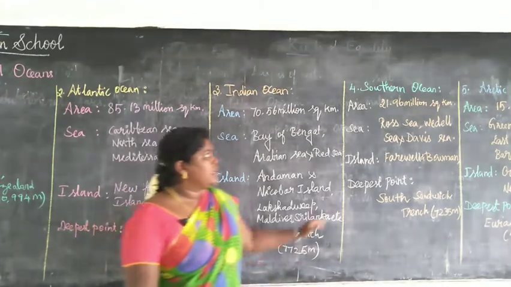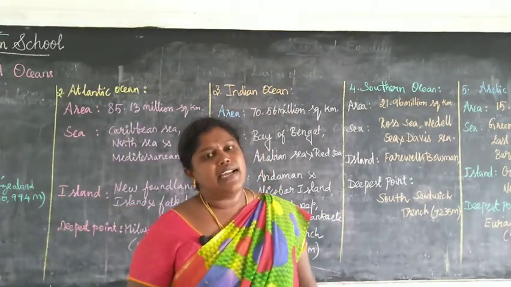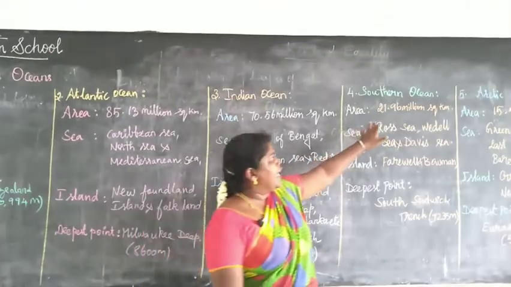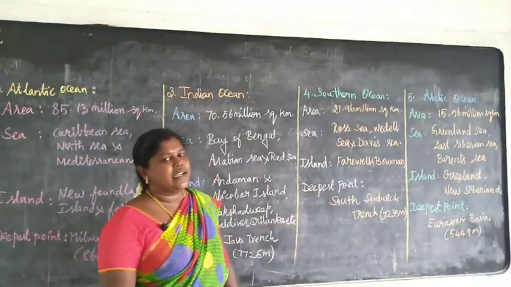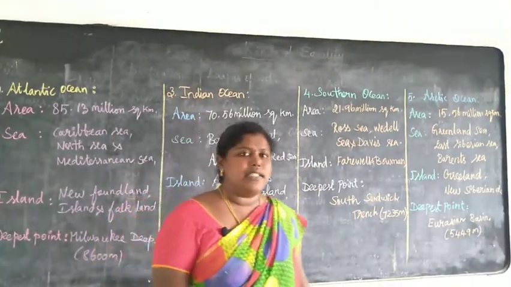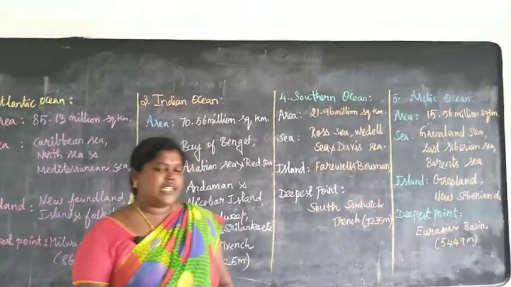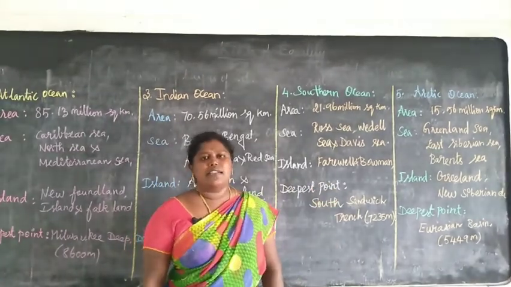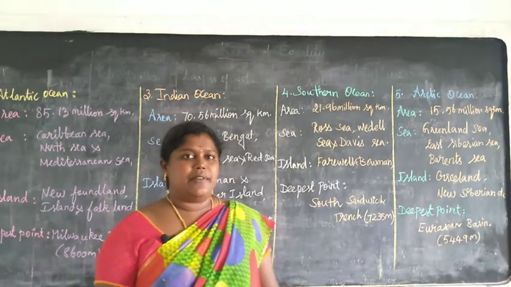Next one, the Southern Ocean. The Southern Ocean surrounds the continent Antarctica. It covers an area of about 21.96 million square kilometers. The seas found in this Southern Ocean are the Ross Sea, Weddell Sea, and Davis Sea. Then the Farewell Island and Bowman Island are some of the islands found in this Southern Ocean.